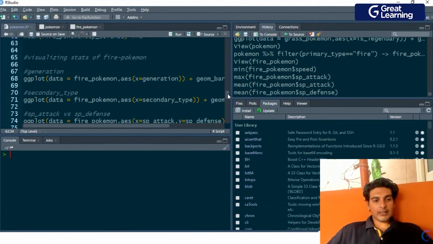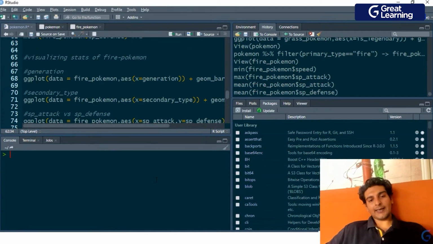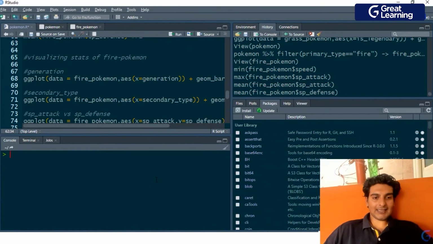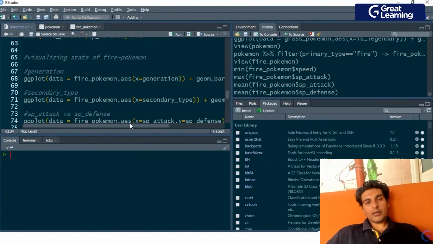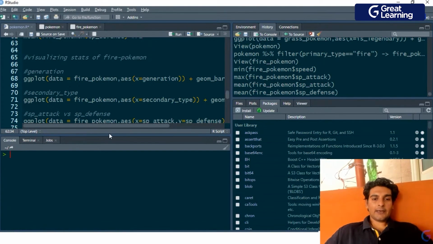Now we are going to do some visualization on top of the fire type Pokemon to understand some of its stats. I'd want to understand the frequency of the number of fire Pokemons belonging to different generations. And for that purpose, I'd have to make a bar plot, and I'll be mapping the generation column onto the X aesthetic. In other words, I want to understand the number of fire Pokemons belonging to different generations over here.